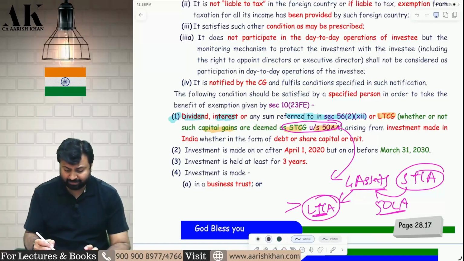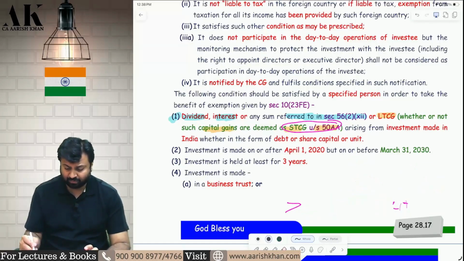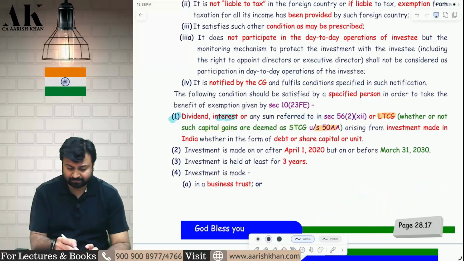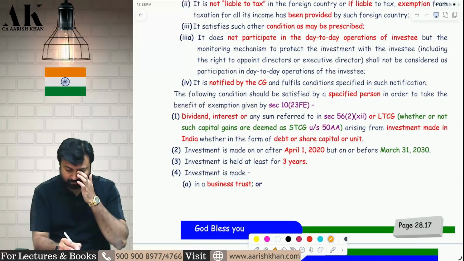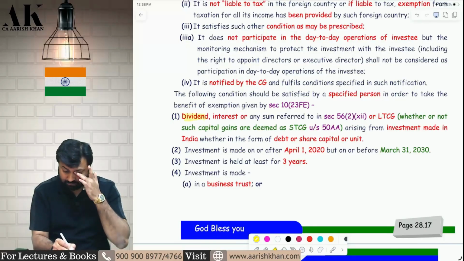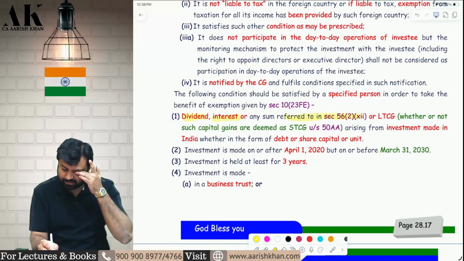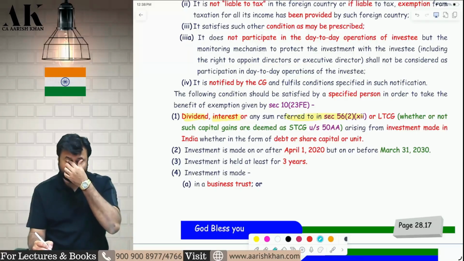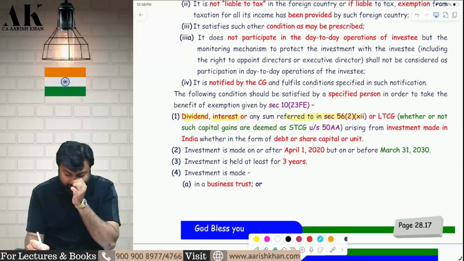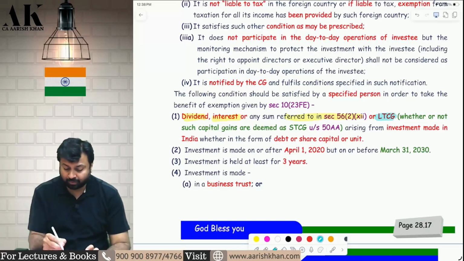Now, it's a tricky amendment. Be careful. I will explain you again. What do you mean by this? It's a tricky amendment. See, the law has said that we will exempt your dividend. Okay. We will exempt your interest. We will exempt your business trust income. Now, the most important point, the law is saying that we will exempt your LTCG also. From whom? From debt.